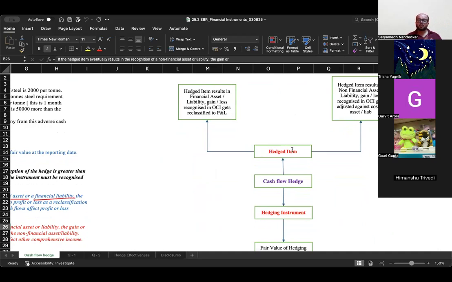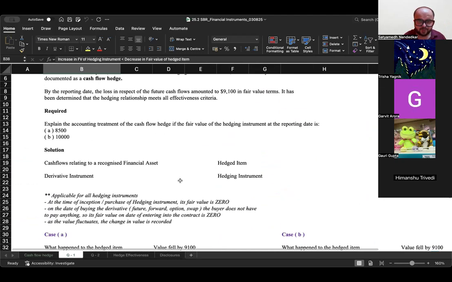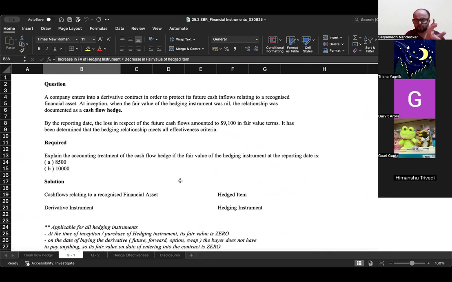And what happens to the hedged item? The hedged item, if it results in a financial asset, the gain or loss gets recognized in OCI and then gets reclassified to P&L. If the hedged item results in a non-financial asset, then the gain or loss is recognized in OCI and it is added to the cost of the asset or liability. अब ये एक एग्जांपल देखो to understand how the cash flow hedge works.